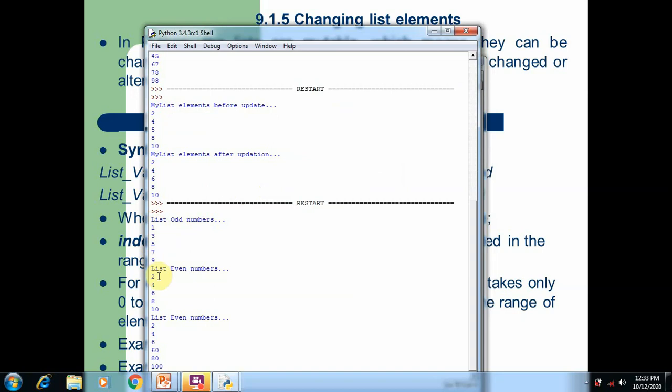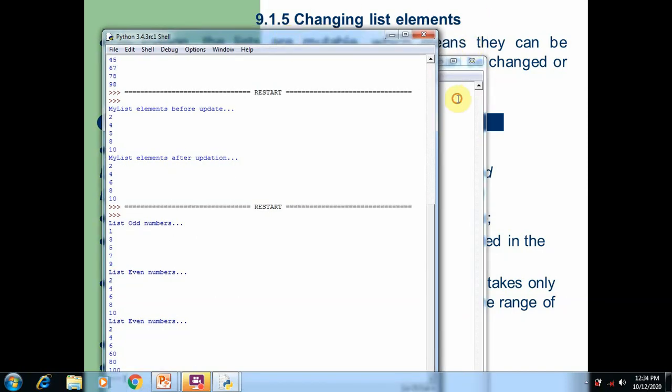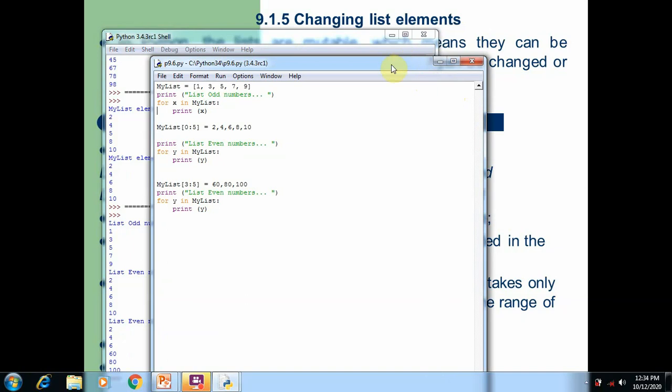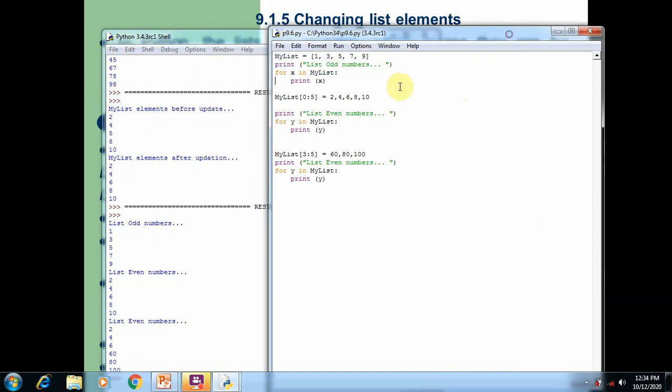Again we change all the elements by using the index number 0 is to 5. Here in the program you can see index number 0 to 5. The values are 2, 4, 6, 8, 10. So 2, 4, 6, 8, 10 replace the existing values, and then we print all the content.